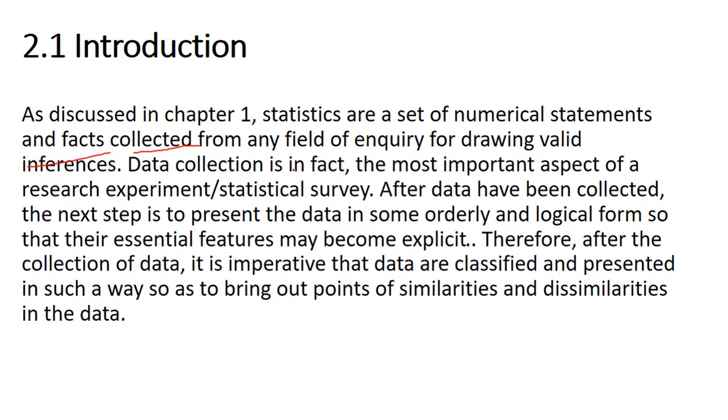Now, data collection is in fact the most important aspect of a research experiment or statistical survey. If we need to research anything, first we need some data. For example, we can research the coronavirus vaccine. For that, we first need some data: how it is coming, what some of the features are. We need some details about that, then only can we do experiments, otherwise we cannot do any experiments. So it is called data that is related to theoretical data. There are different types of this.